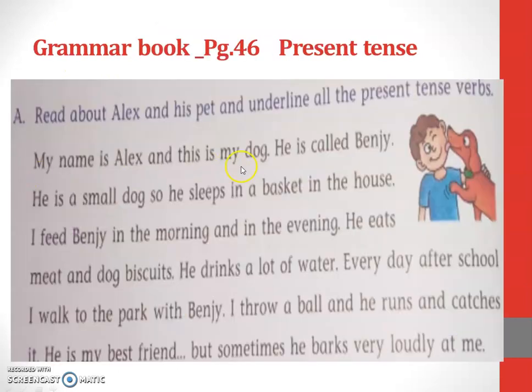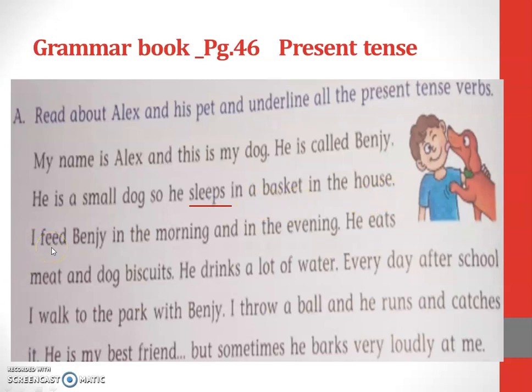Yes, here it is given. My name is Alex and this is my dog. He is saying about his dog. His name is Benji and we want to underline only the present tense words with s because he is saying about a single dog. Mostly I think it will be in singular. Let's see. He is a small dog, so he sleeps. He sleeps in a basket in the house.